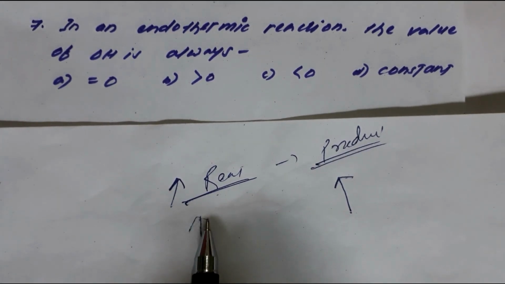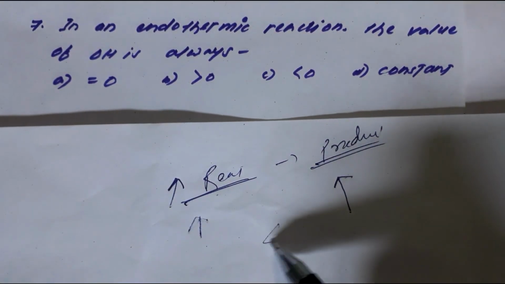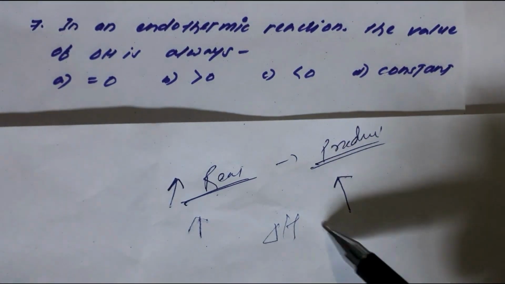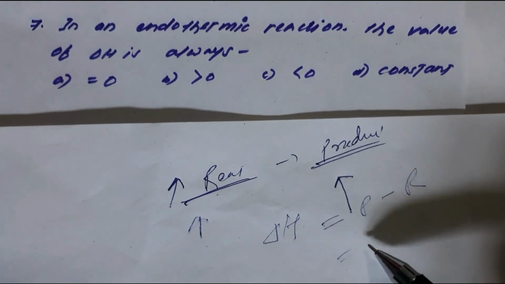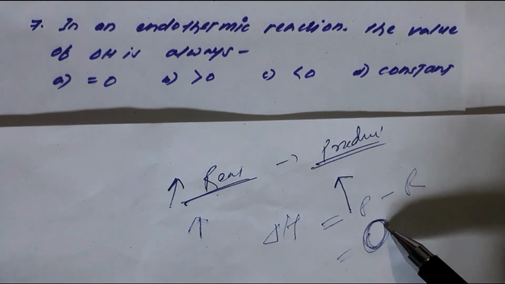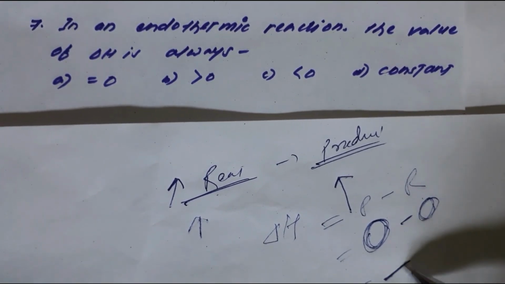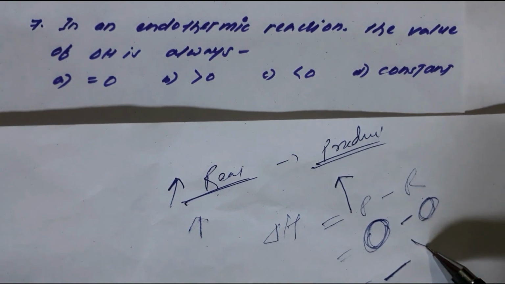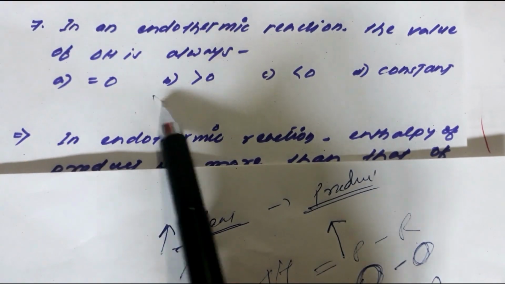If you go for the change in enthalpy, you will get product minus reactant. So you will definitely have a larger value here than the reactant value. So you will always have a positive value, always greater than 0, right? So option 2 will be the correct answer for this.